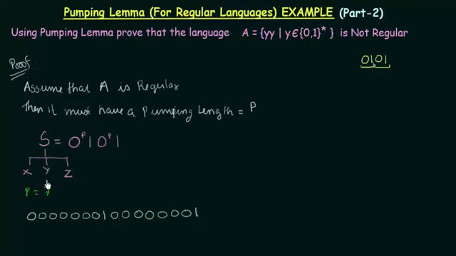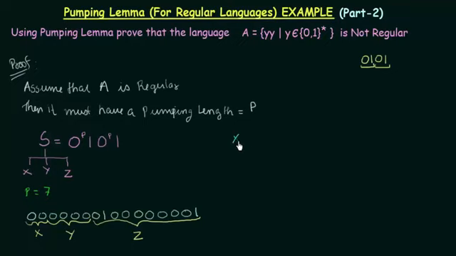Okay, so this is the string that we have, and now I will divide this into X, Y, and Z. So the most important is our Y. So let me say that these 4 zeros over here are my Y, and these 2 zeros are my X, and from these zeros till the end the remaining part is Z. Okay, so we have divided into X, Y, and Z.